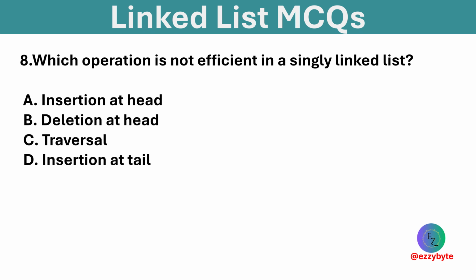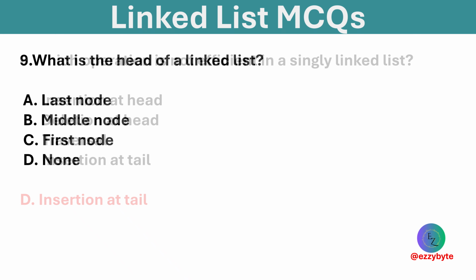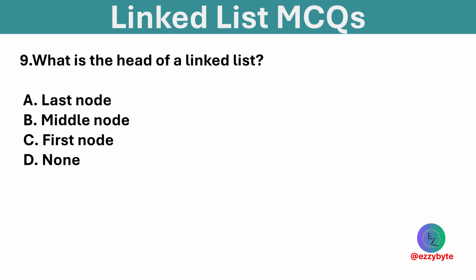Which operation is not efficient in a singly linked list? Options are insertion at head, deletion at head, traversal, and insertion at tail. Option D is correct. Inserting at the tail in a singly linked list is less efficient. What is the head of a linked list? Options are last node, middle node, first node, and none. Option C is correct. The head is the first node in a linked list.